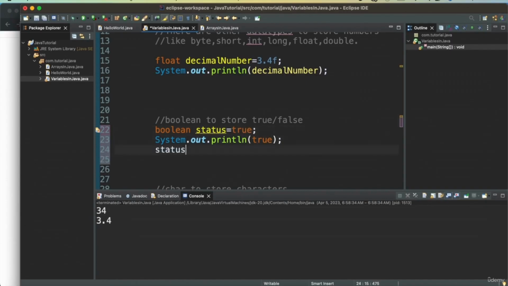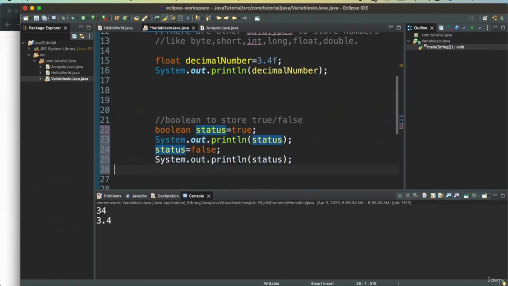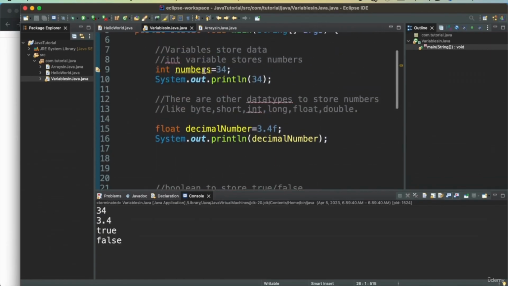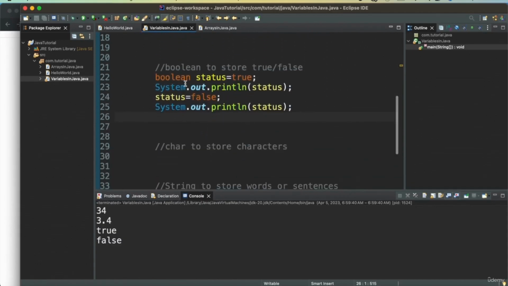Now I can also change the value to false, and I can print status. So as we had the status true, then we changed to false, and we are printing the status. So we saw how we can define numbers in Java, how we can define decimal numbers in Java, how we can define Boolean variables in Java.